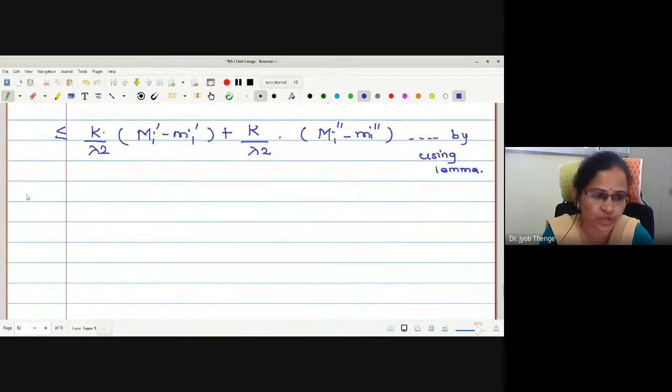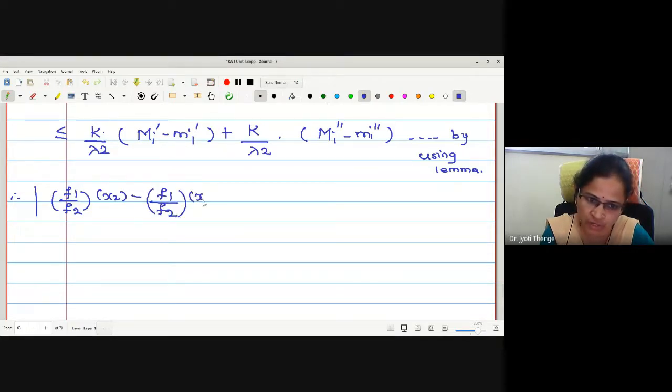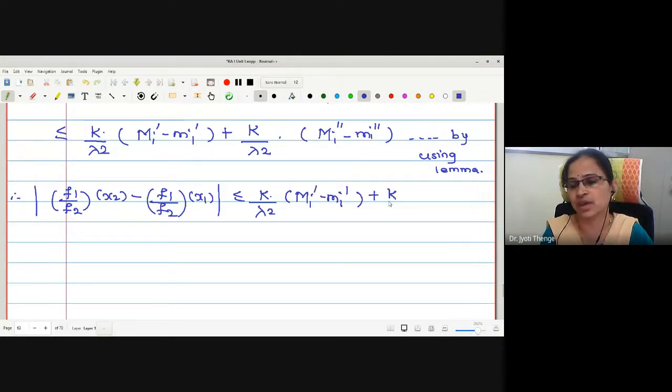Okay, what we have proved: mod f1 by f2 operated on x2 minus f1 by f2 operated on x1 is less than or equal to k upon lambda square capital Mi dash minus small mi dash, added with k upon lambda square capital Mi double dash minus small mi double dash.